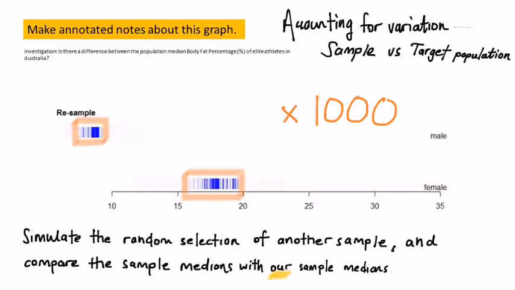So on average, the male resampled body fat percentage medians sit just under 10% and probably between about 5 to 10%. However, females sit between 15 to 20%. So automatically you should be able to see at least a 5% gap between those two areas. Now this is leading us to something.